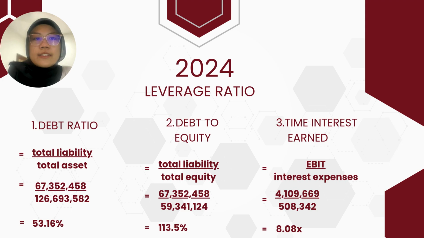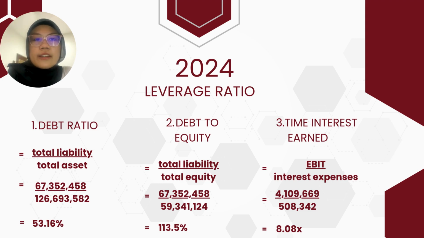Now, let's discuss leverage, or how much the company relies on borrowed money. The debt ratio in 2024 was 53.16%. This means more than half of Capco's assets were funded by creditors rather than shareholders. Debt to equity was set at 113.5%, indicating that debt exceeded the total equity of the company.